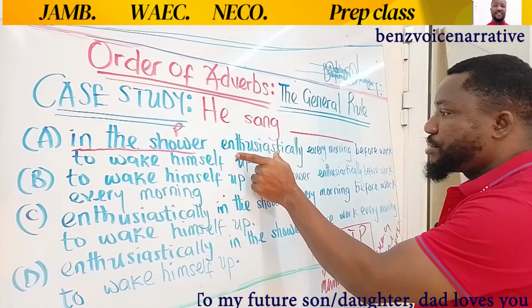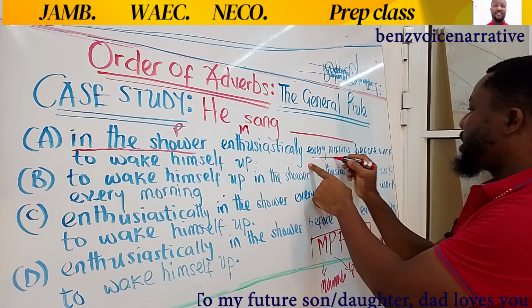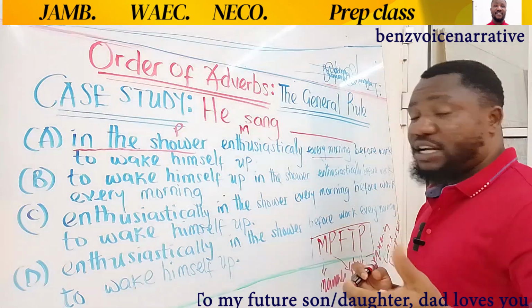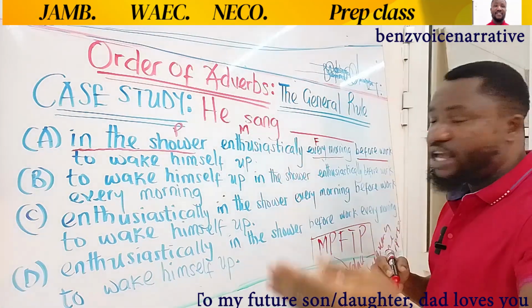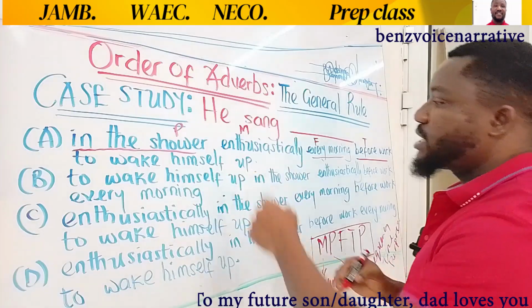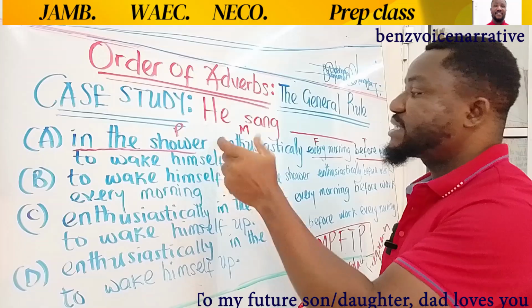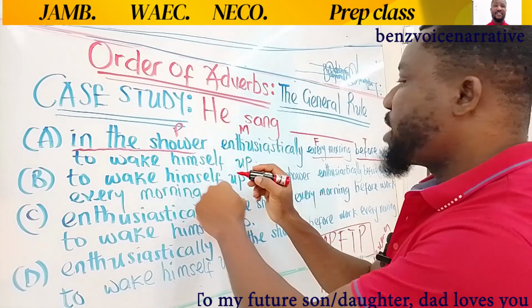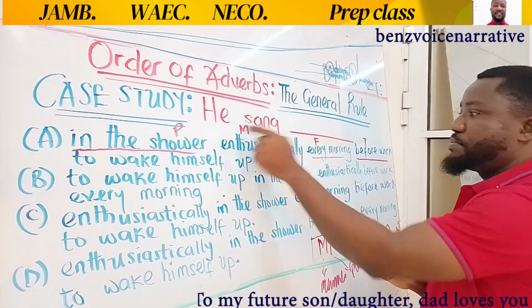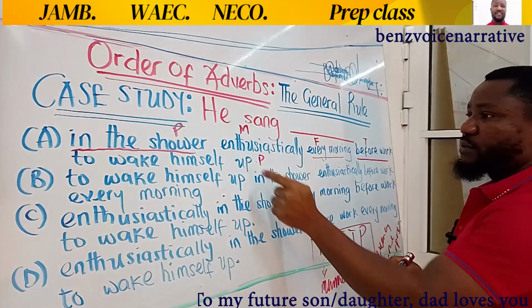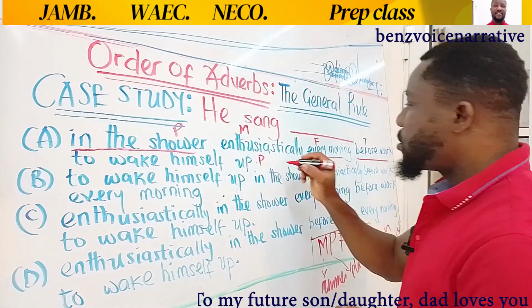Let's keep testing. Enthusiastically is talking about manner. Now, every morning is talking about how often it is done, frequency, so this is F. And then before work is talking about time. And then to wake himself up is talking about the purpose, the reason he sings enthusiastically. So the formula we have is PMFTP, 1, 2, 3, 4, 5, and we have MPFTP. So this option is wrong.